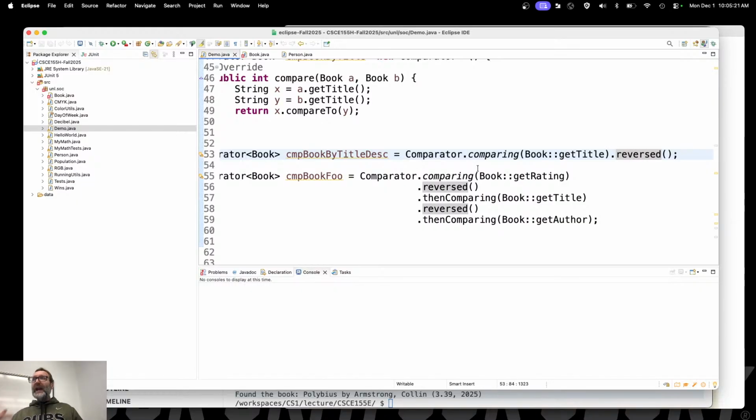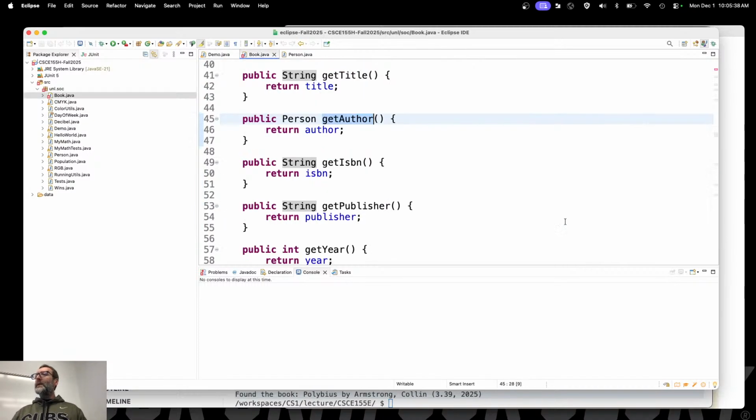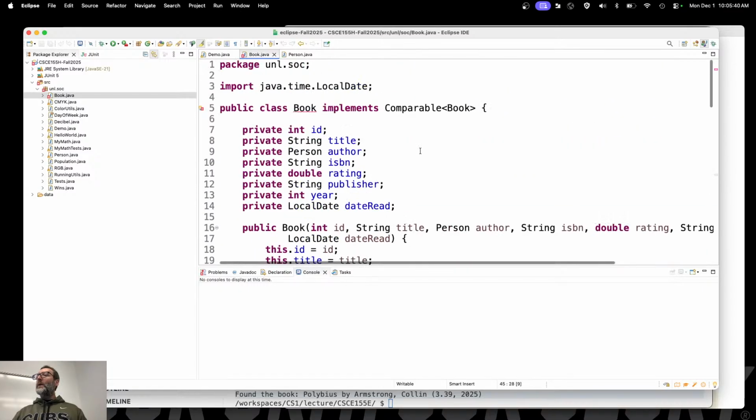You can chain that as many times as you want. I want to compare it using the rating, reversed. Then comparing the title, reversed. Then comparing the author. And that's where it failed last time, right? Well, actually, no, it failed at first because author was, or where's my author class? Where's person? There's person, there we go.